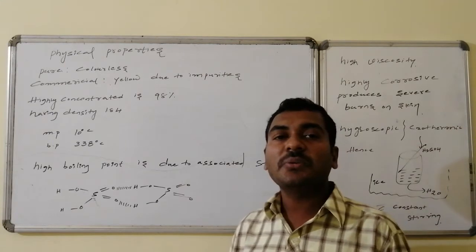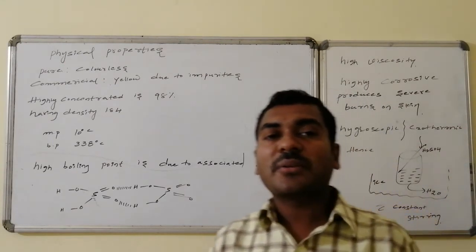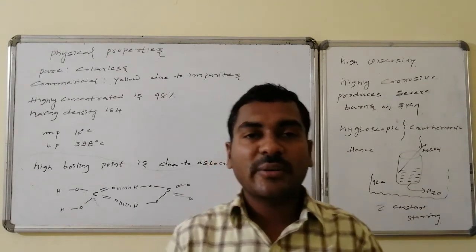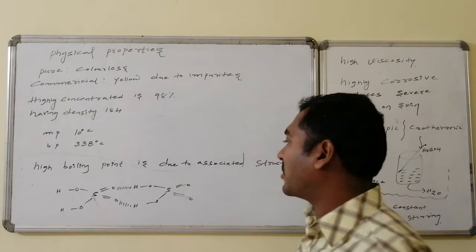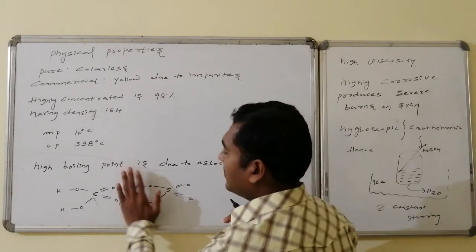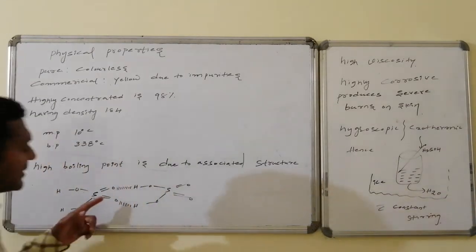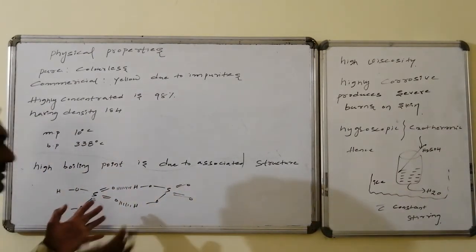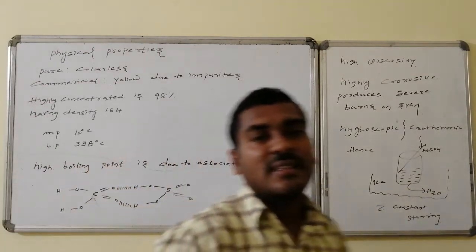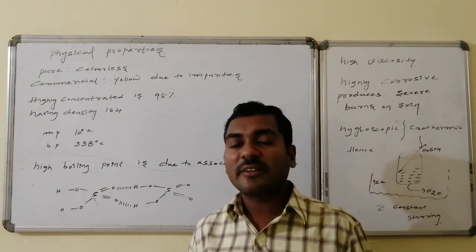That is due to association of sulfuric acid: one sulfuric acid molecule and another sulfuric acid molecule are connected by intermolecular hydrogen bonding. This is one sulfuric acid molecule, this is another sulfuric acid molecule. These two are connected by hydrogen bonding. This intermolecular hydrogen bonding is continual, making it an association liquid.